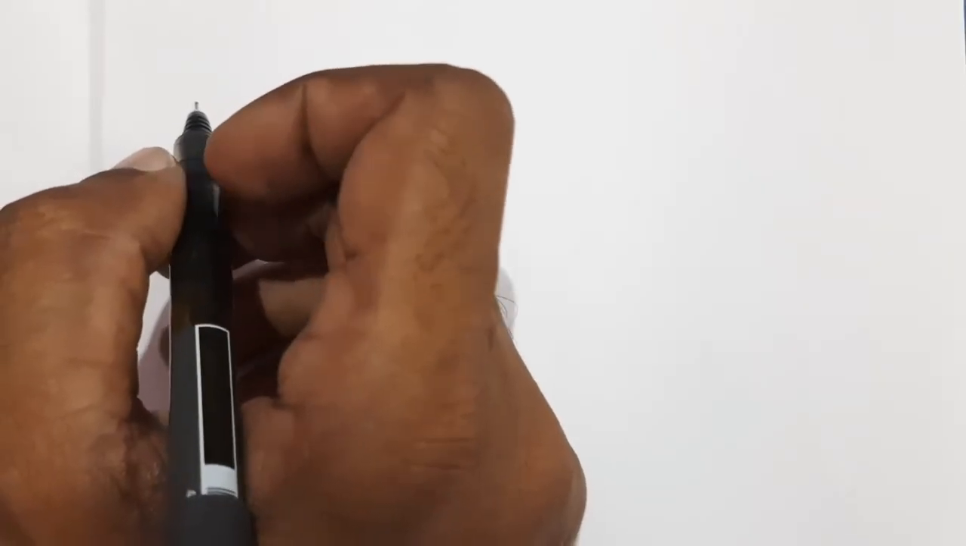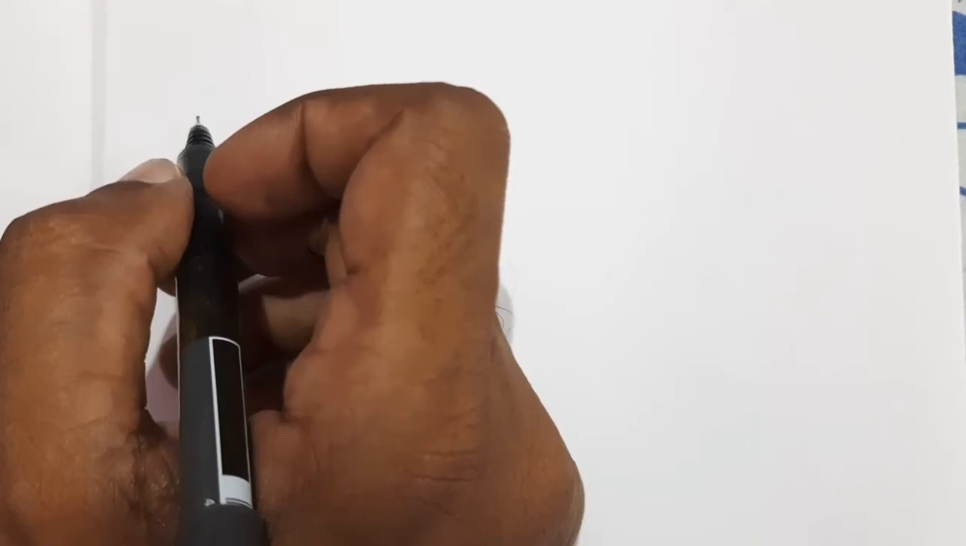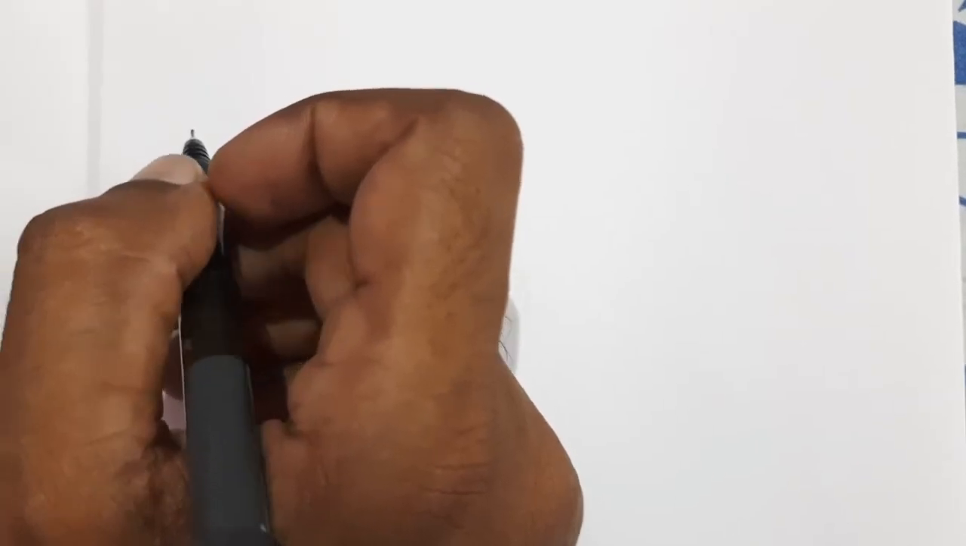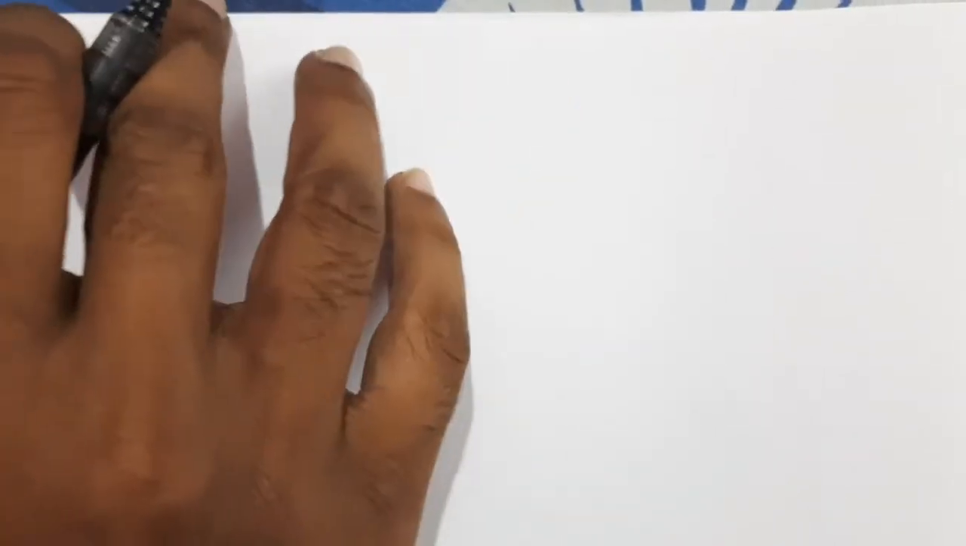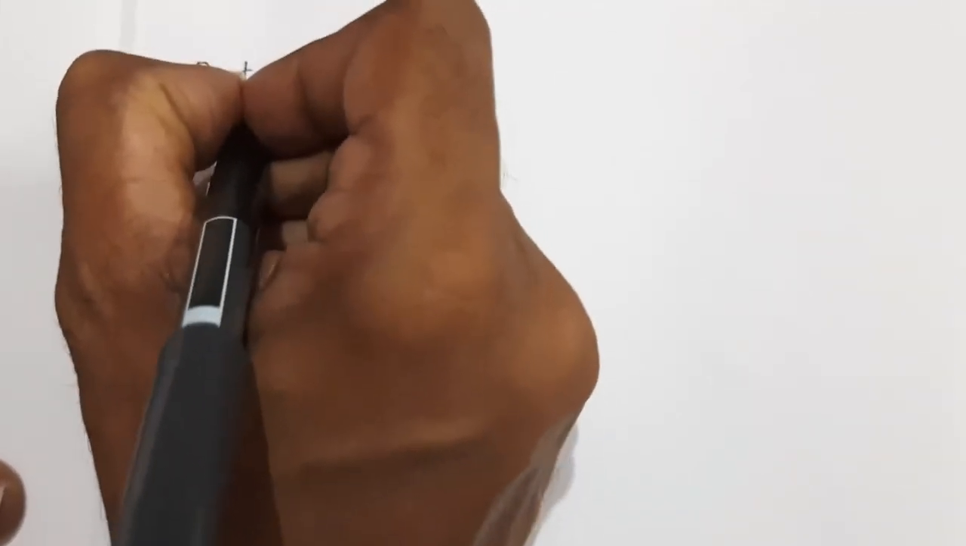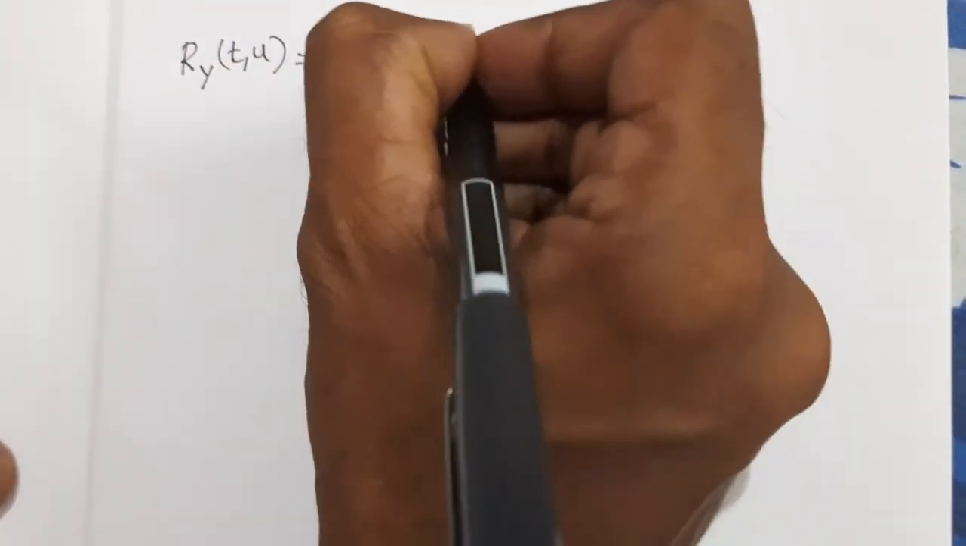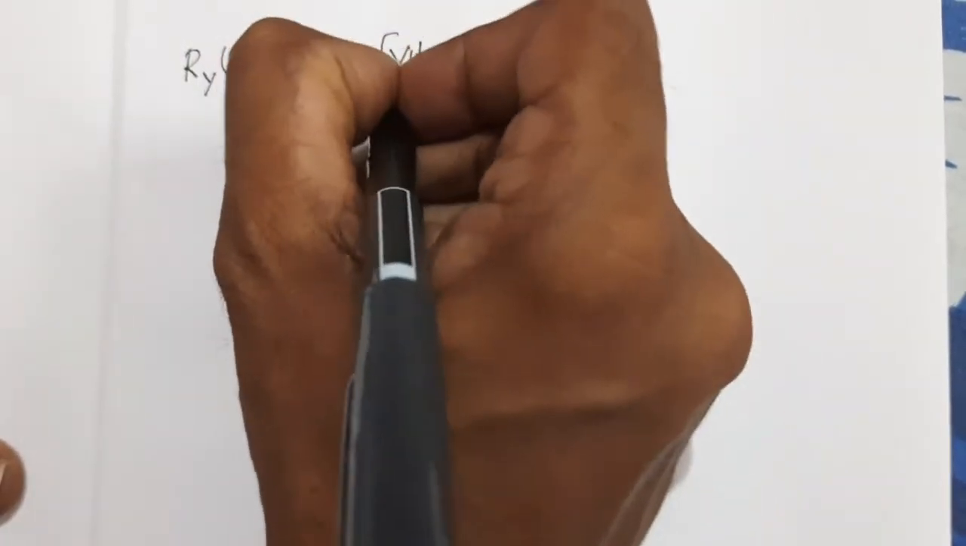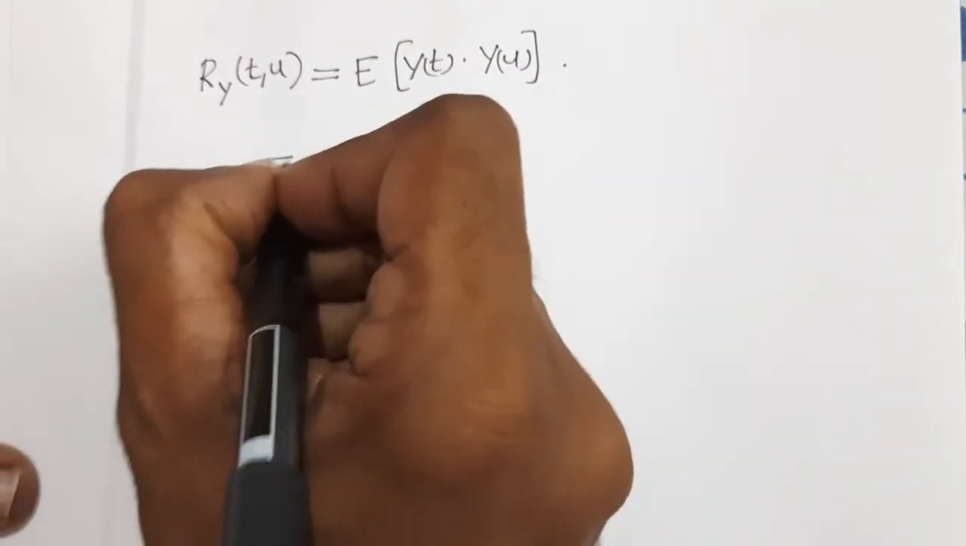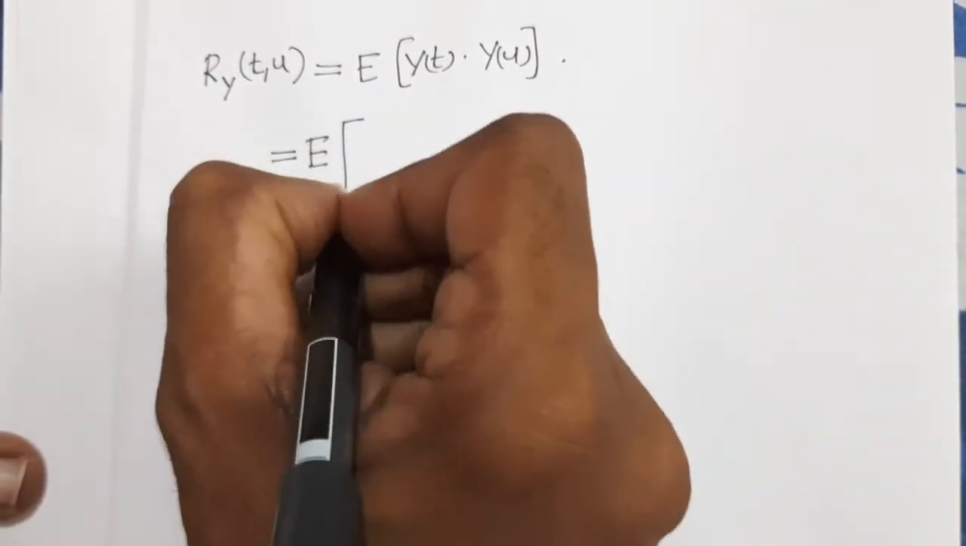Now we need to find the autocorrelation function for the output random process. How will you define the autocorrelation function? We know that Ry, considering two times t and u, Ry(t,u) can be written as the expectation of Y(t) into Y(u). Right.